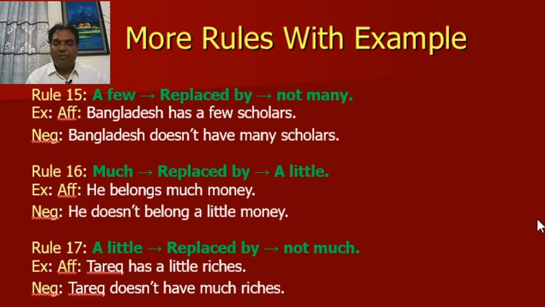"Much" will be replaced by "a little". Example, he has much money. Negative, he doesn't have a little money. Rule number 17. "A little" is replaced by "not much". Affirmative, Tarek has a little recess. Negative, Tarek doesn't have much recess.